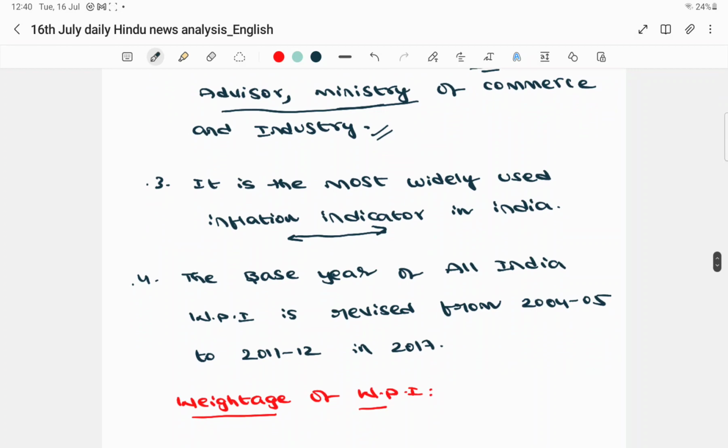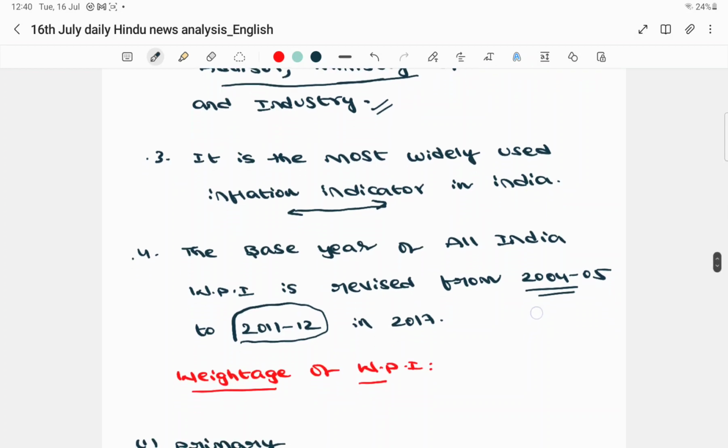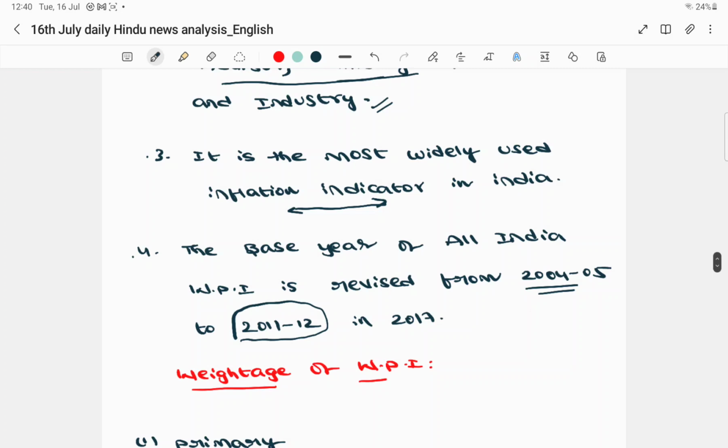And the next important point is, for every index we'll be having a base year, right? For the Wholesale Price Index also, we have a base year of 2011-12. Earlier we had 2004-05, but it was changed to 2011-12. So these are all very important specific points with respect to prelims, friends. Very important that you are expected to know.